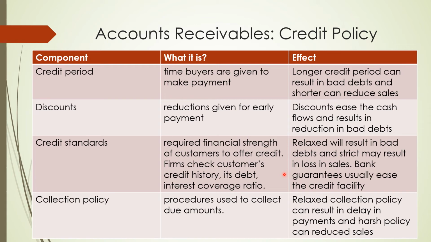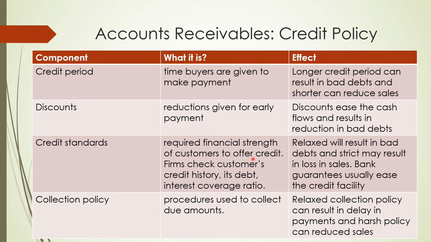So credit policy is just like giving finance to another company, and that is spontaneous finance, remember. So you are giving a loan to the other company in the form of goods, so it depends upon how they are going to return it to you. If the company has a higher debt and its interest coverage ratio is also very, very low, that means they will not be able to repay my amount.